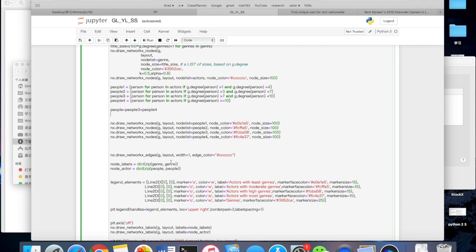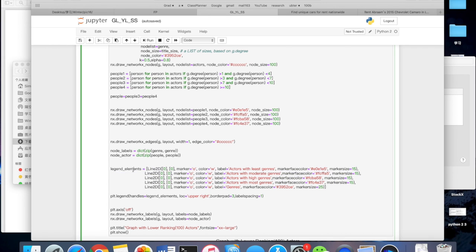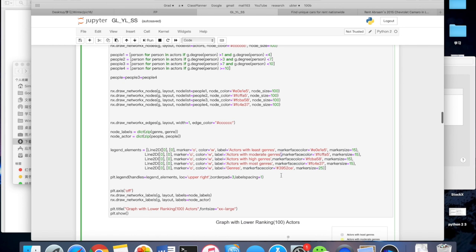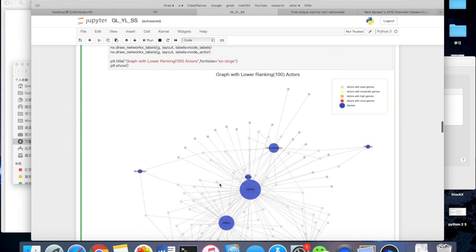And then we decided to add the labels, for the genres and the people. But for the people, we don't really care about the people that have played in not very many genres. So we only gave names to those that have played more than 7 genres. And then we also added a legend because it's really important information about actors. And then we turn off the axis, and then draw the labels. And then that will be the graph right here.